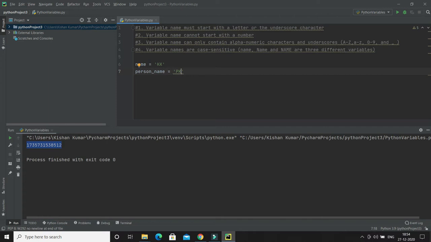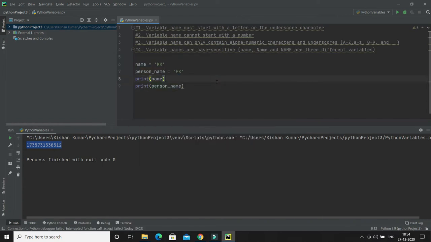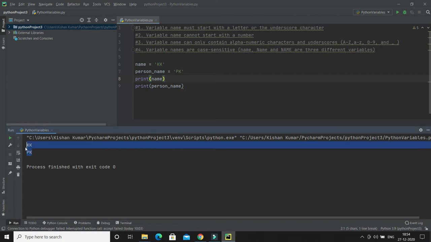Now the second rule says a variable name cannot start with a number. Let me print these variable names as well, name and person name. If I run this application, this will give us the output. Rule number two: variable name cannot start with a number.